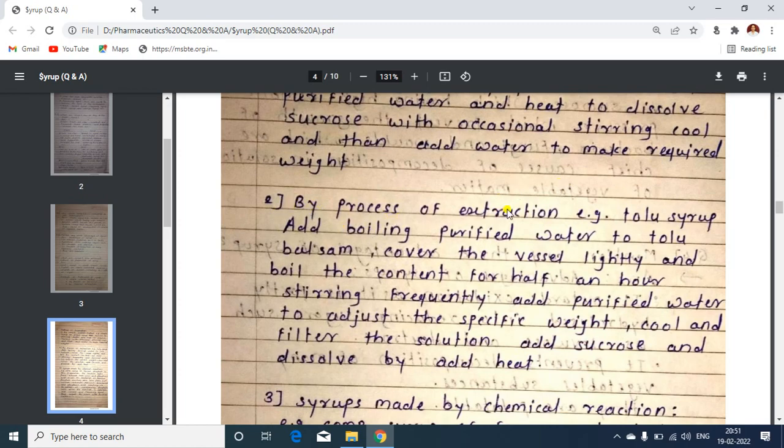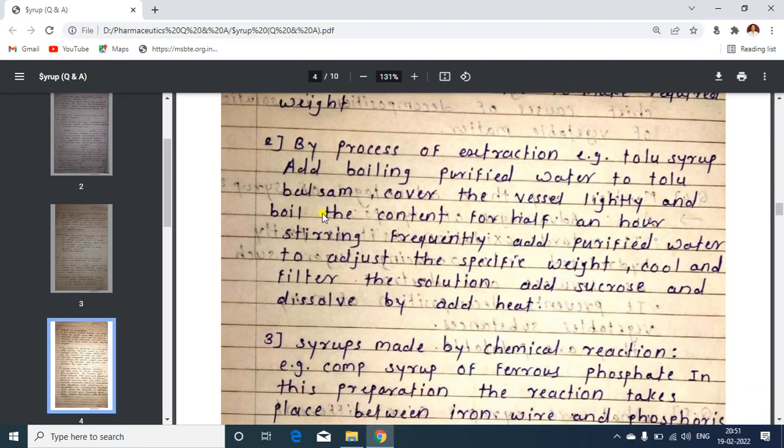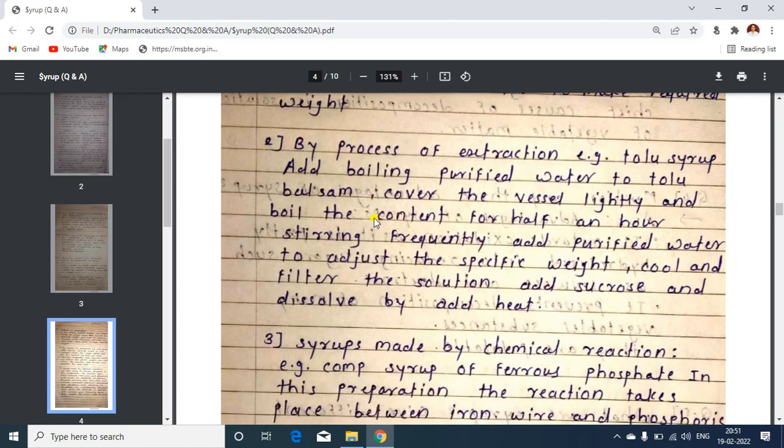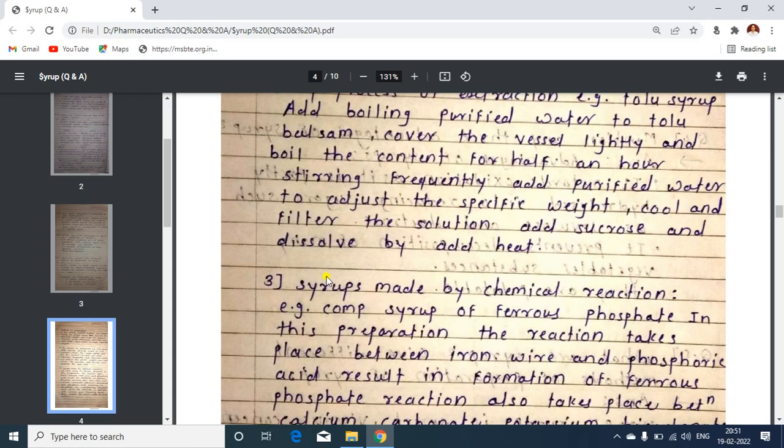Second is the process of extraction. The example is Tolu syrup. First you add boiling purified water to the Tolu balsam, cover the vessel lightly and boil the contents for half an hour, stirring frequently. Then add purified water to adjust the specific weight, cool it and filter the solution. After that add sucrose and dissolve by applying heat. So this is the second process, by extraction. I have already mentioned that process during the chapter, and it is available on the channel, you can go through it.